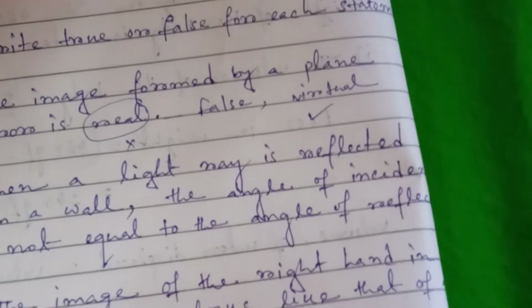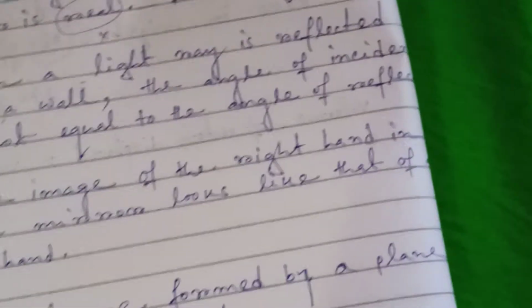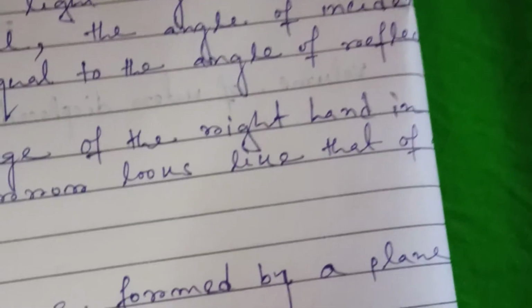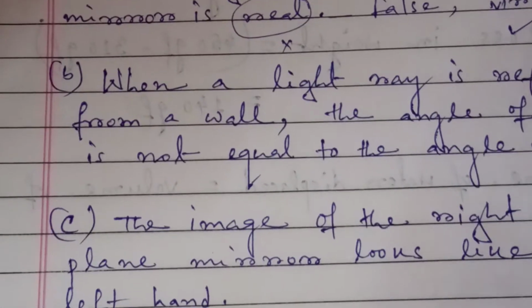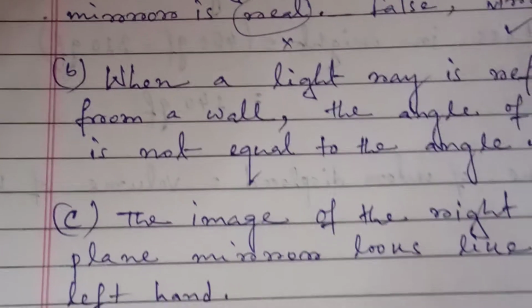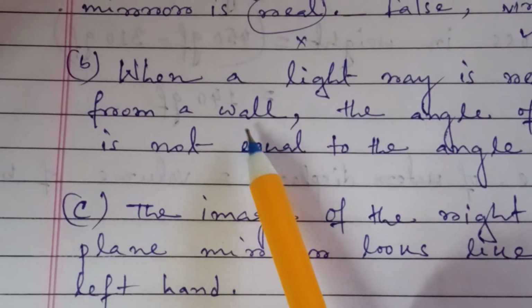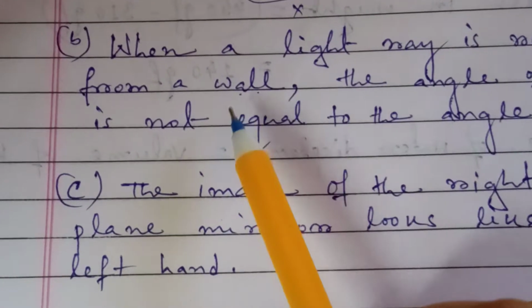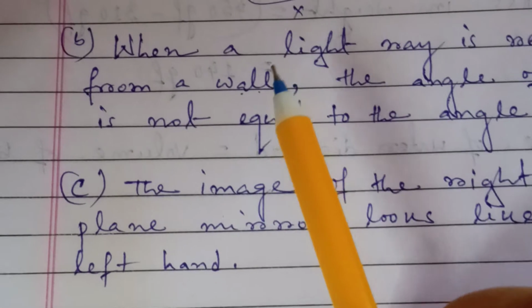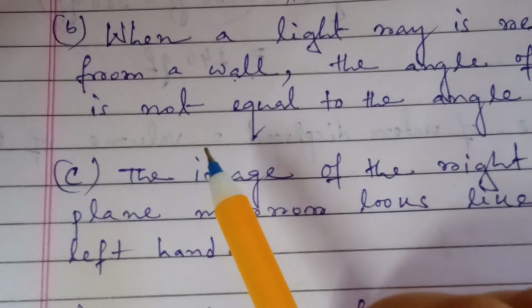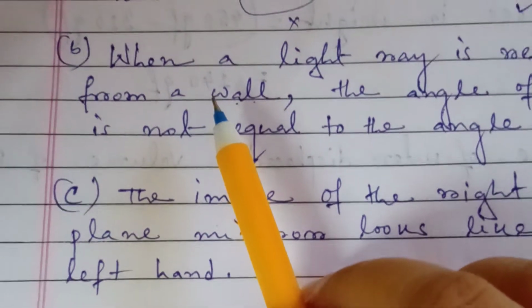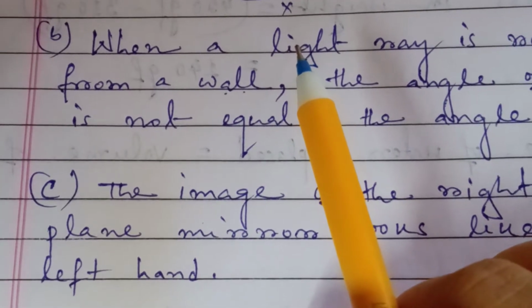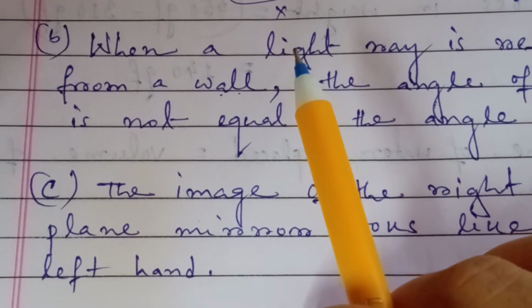No, according to the law of reflection, the angle of incidence is always equal to the angle of reflection. Whether the wall is smooth or rough, regular reflection and diffuse reflection will occur, because regular reflection occurs on a smooth surface, and diffuse or irregular reflection occurs on a rough surface.